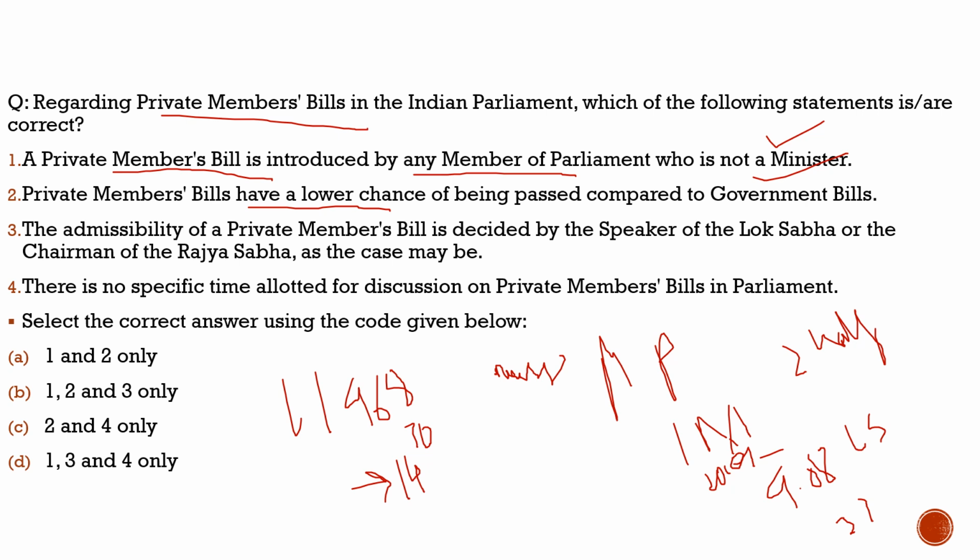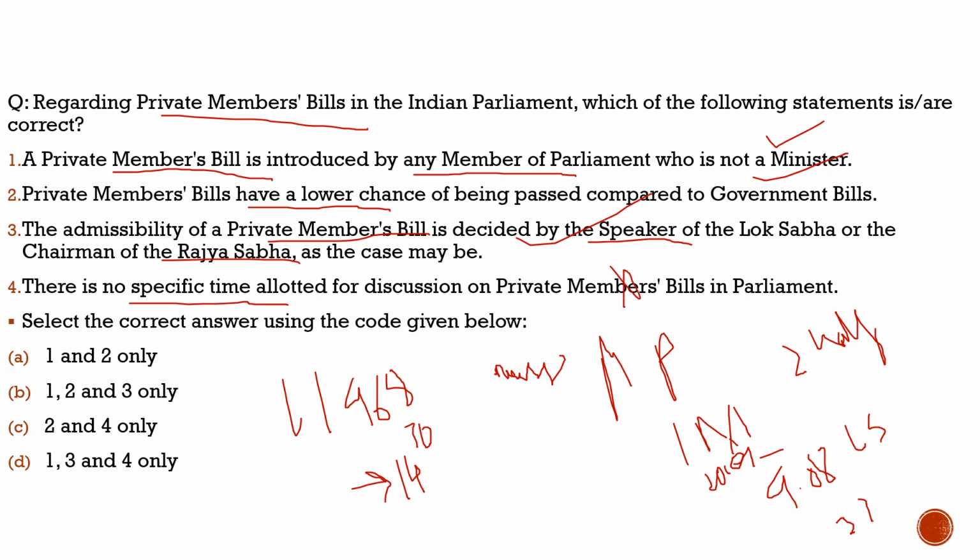Third, the admissibility of a private members bill is decided by the Speaker of the Lok Sabha or the Chairman of the Rajya Sabha, as the case may be. 100% correct, nothing wrong with this statement also. Fourth statement, it says there is no specific time allotted for discussion on private members bill.